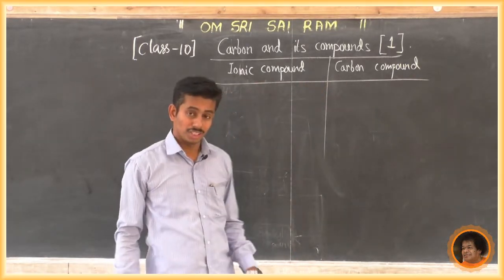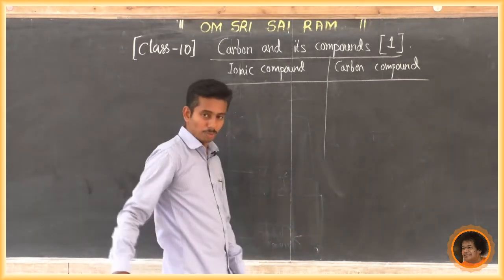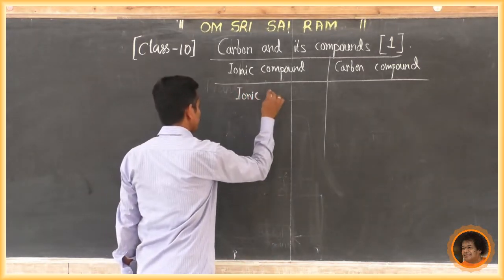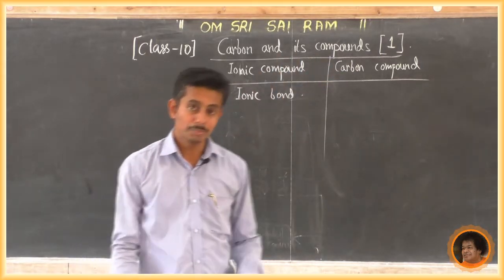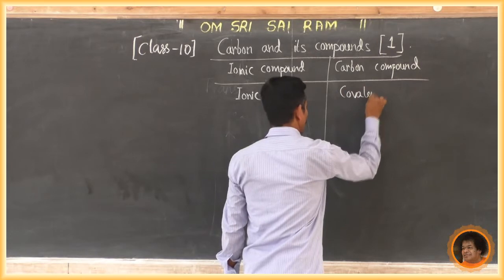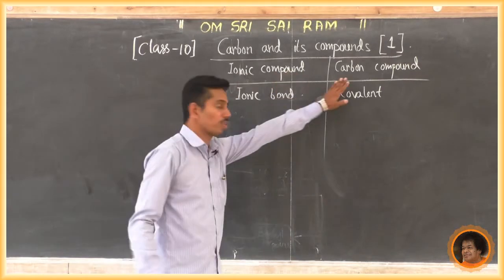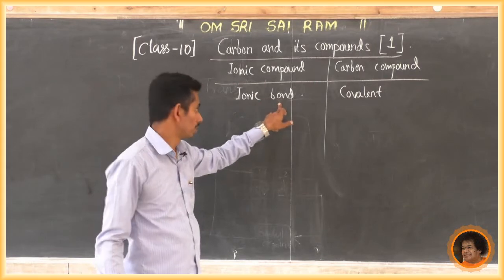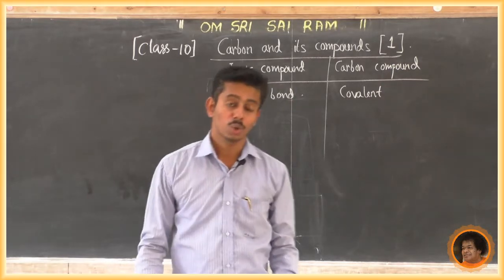Ionic compounds contain an ionic bond. What about carbon compounds? In carbon compounds, between the carbon atoms, there is a covalent bond. The bonding type is covalent. This is the main difference between ionic compounds and carbon compounds.